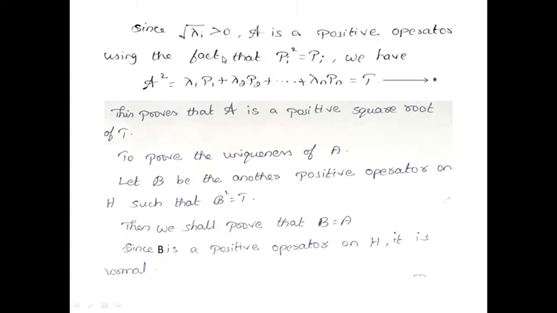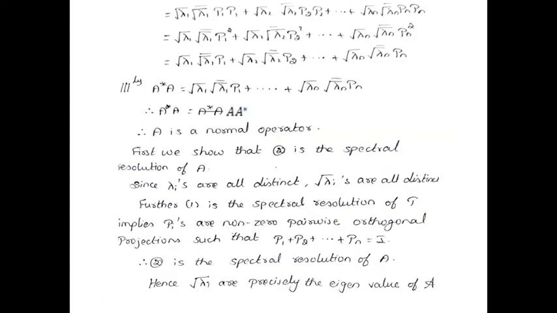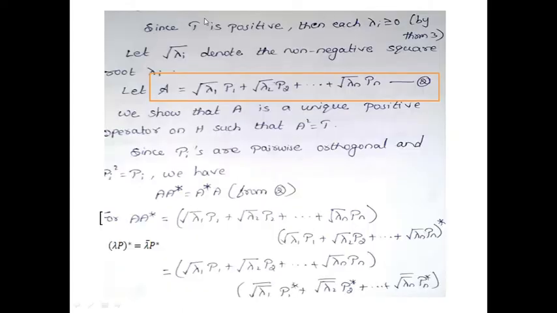Now see here, root lambda i is greater than or equal to 0, and we know that A is a positive operator, with the projection condition Pi squared equal to Pi. Now, you can see this is equation number 2. Now A squared is what?